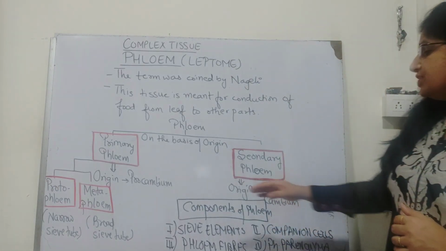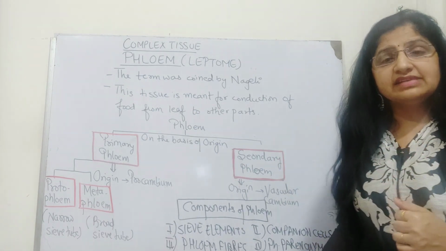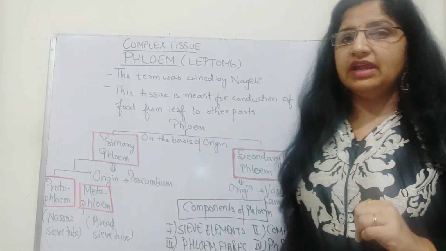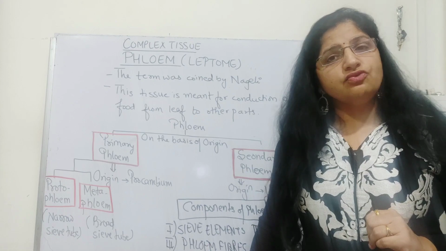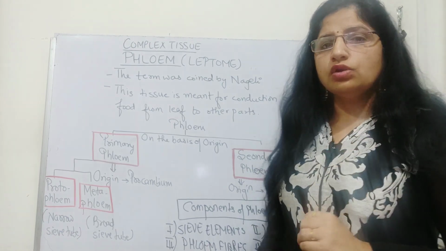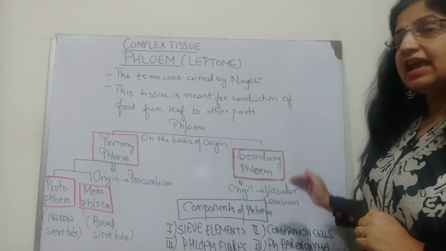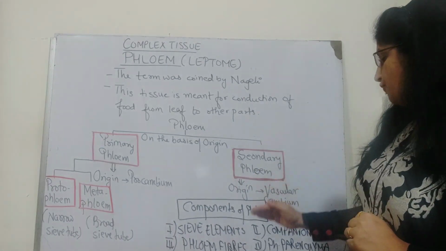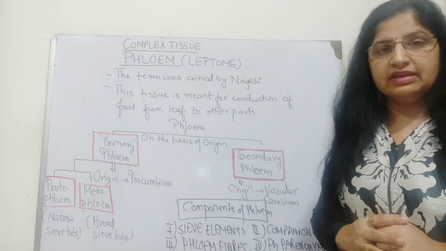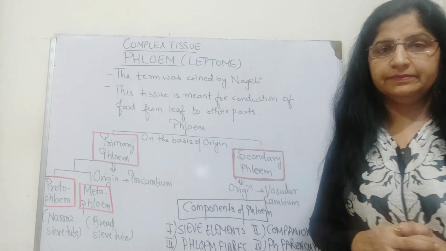The phloem tissue is composed of four major components. Like in xylem, we have seen four components, that is xylem vessels, tracheids, parenchyma and xylem fibers. Here also there are four major elements, where one is called sieve element, another is companion cell, phloem fiber and phloem parenchyma. Let's discuss each of the components in detail.